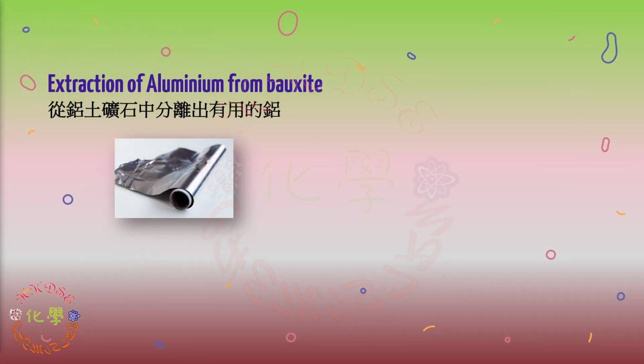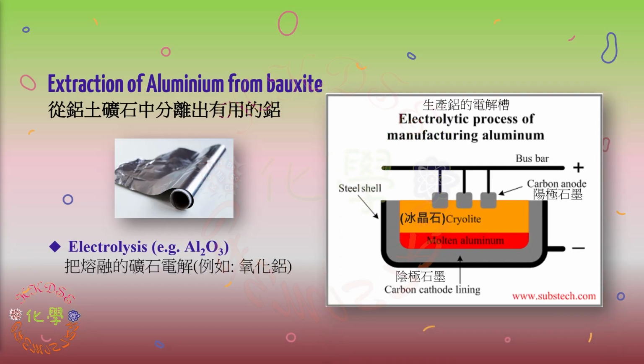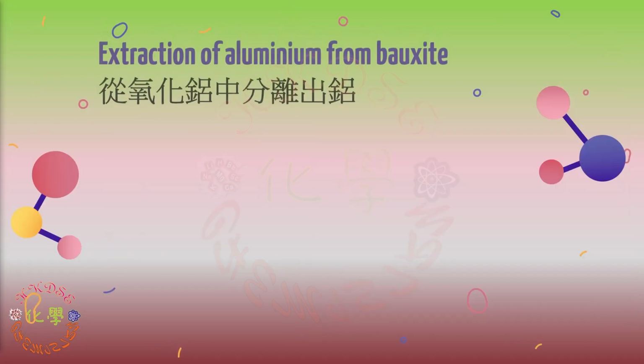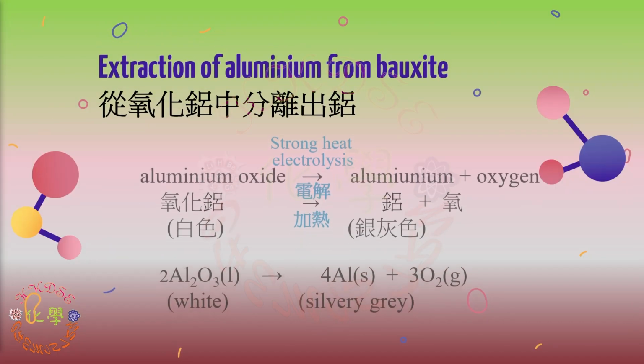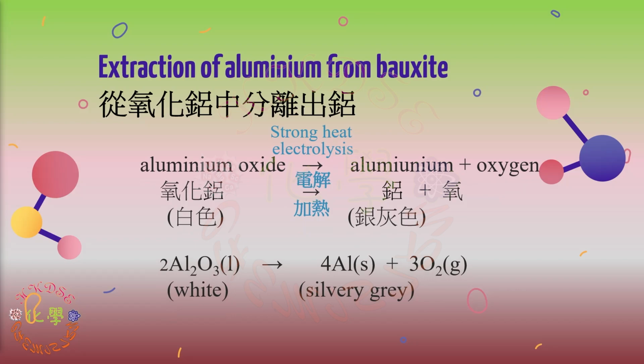To obtain highly reactive metals, for example potassium, sodium, calcium, magnesium and aluminium, their compounds are electrolyzed in a molten state to produce metals. The required metals can then be collected at the negative electrode. The following is the chemical reaction formula for heating alumina, and then electrolysis using direct current.